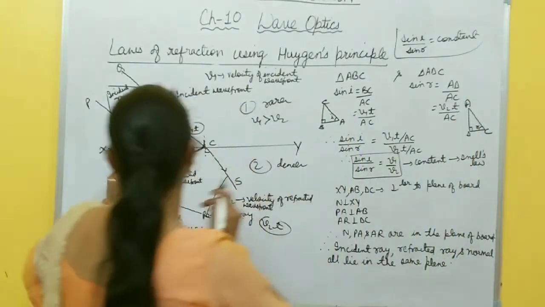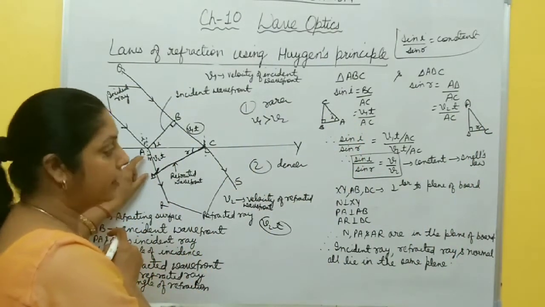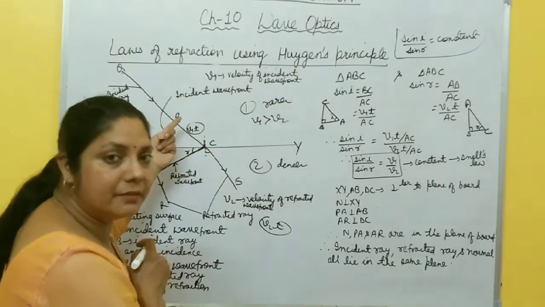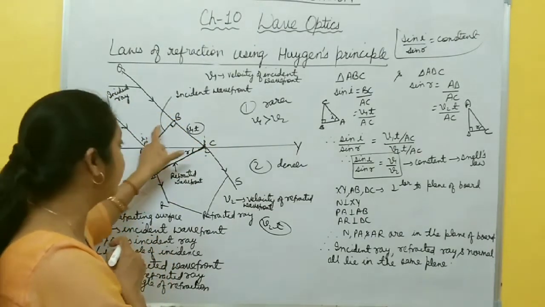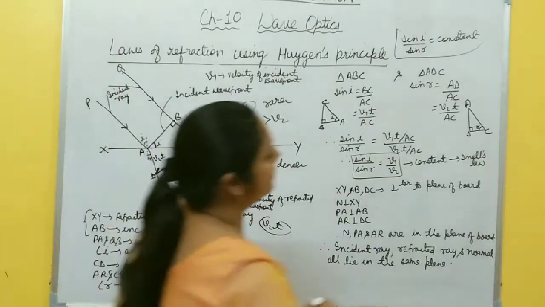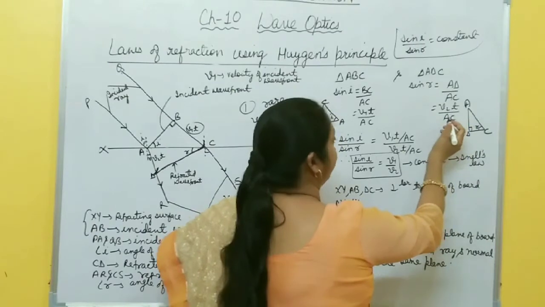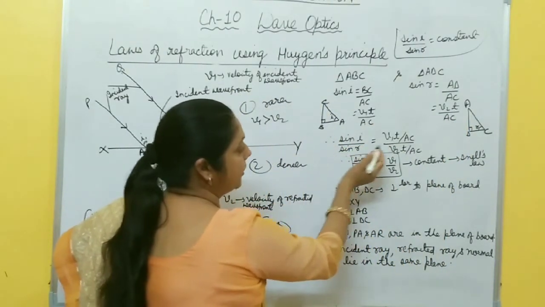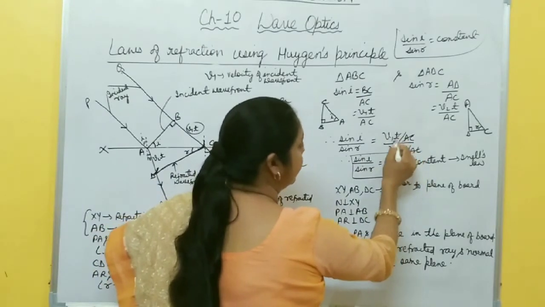And AD is how much? V2T. Right now, here this AD and BC are not equal because the medium is changed, so their velocity changes. That's why the distance covered by the new disturbance also changes. So here AD is V2T. Now you divide these two equations, sin I by sin R, you get AC cancel, DT cancel, V1 by V2T.